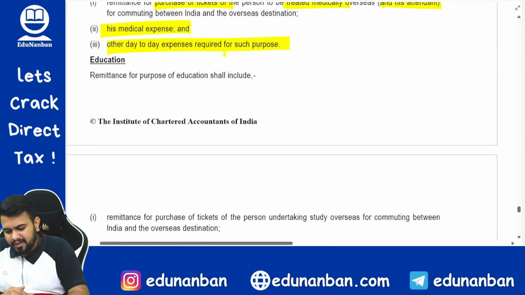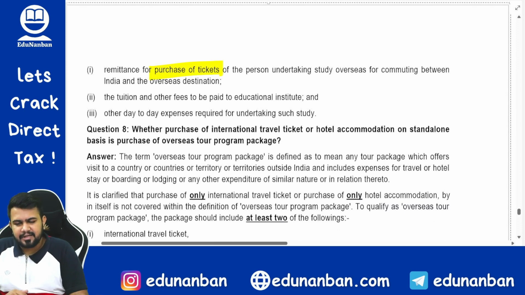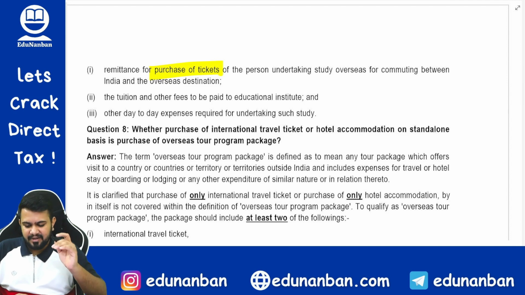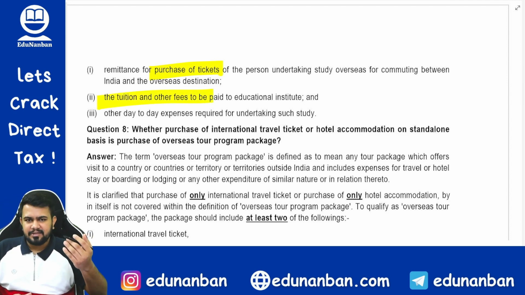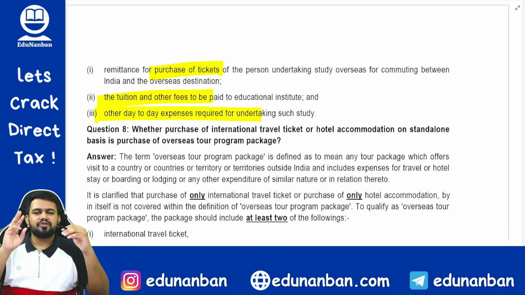Next, sir, what is this education? Education also includes purchase of tickets. Now, here is the attendant covered? Answer is no. For education, only the student's ticket price is covered. Then, tuition and other fees to be paid to the educational institution. And thirdly, day-to-day expenses of the student. So for education also 3 types of expenses are covered. Number 1, purchase of tickets. Number 2, tuition fees and other fees given to the college or educational institution. Number 3, day-to-day expenses.